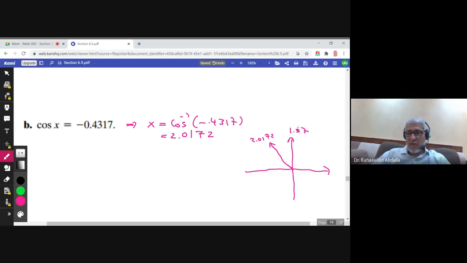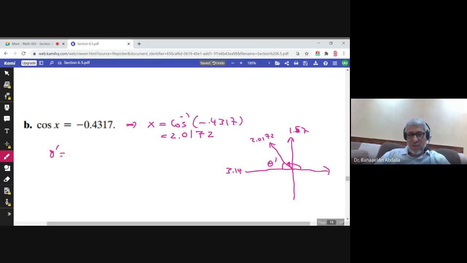So it is not a reference angle. You cannot deal with it as a reference angle. Why is 2.0 here? Because this is pi, and pi is 3.14. So 2.0 is greater than 1.57 and less than 3.14. So this is the angle 2.0172, and I need the reference angle of this angle. This is theta prime, the reference angle of this angle.